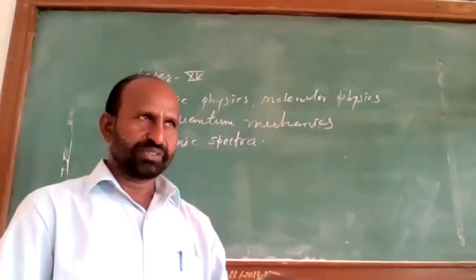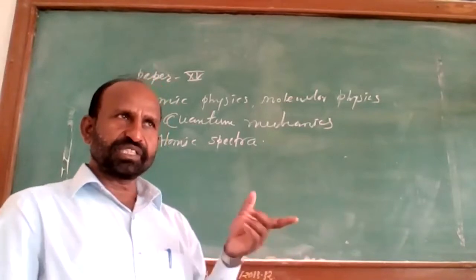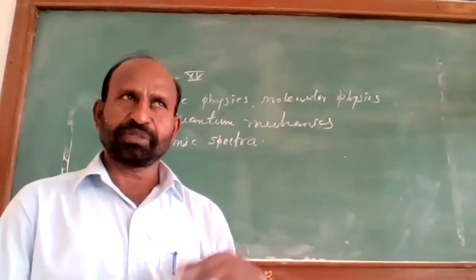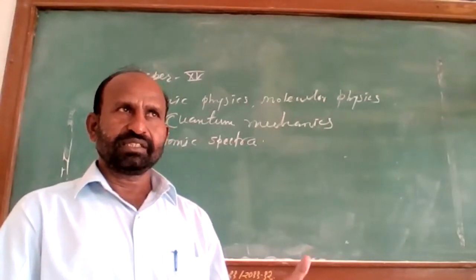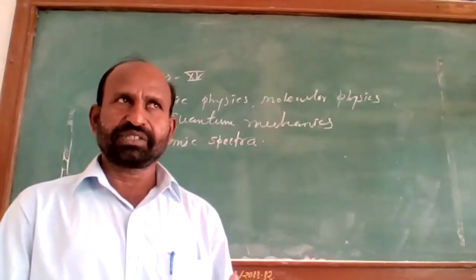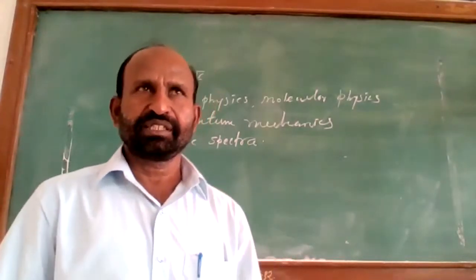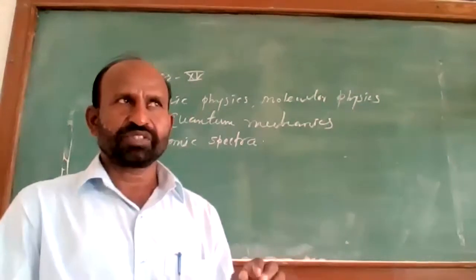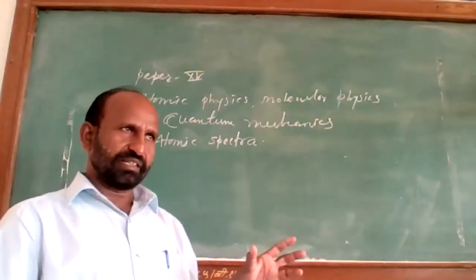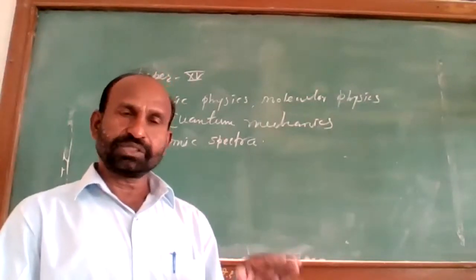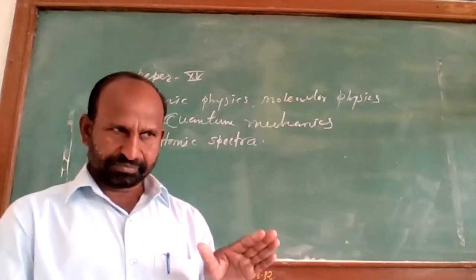As the electron possesses orbital motion and spin motion, the combination of orbital motion and spin motion gives us the total angular momentum of the electron, which results in magnetic energy.